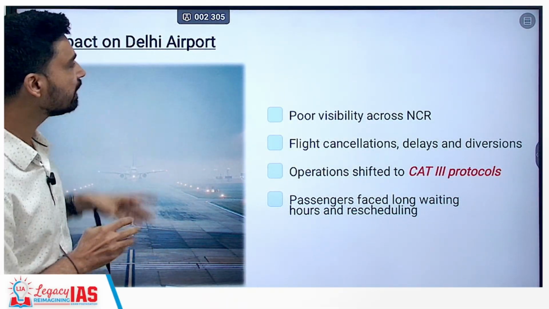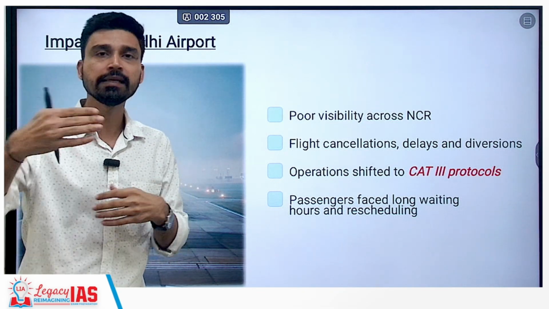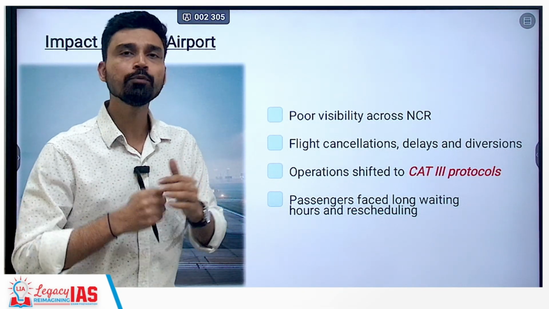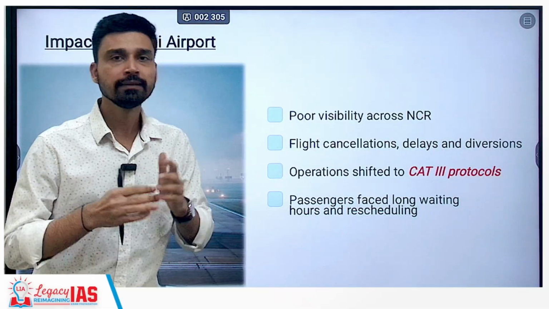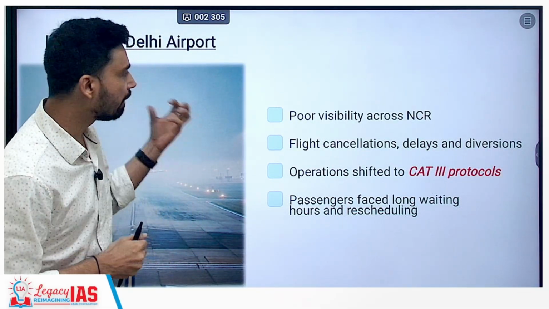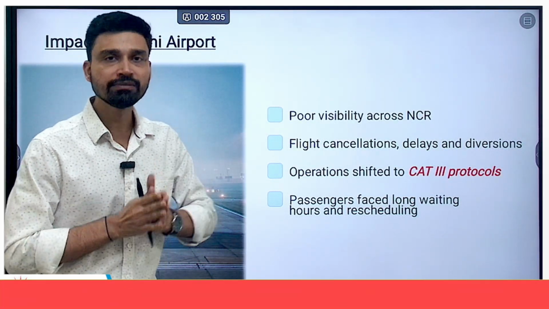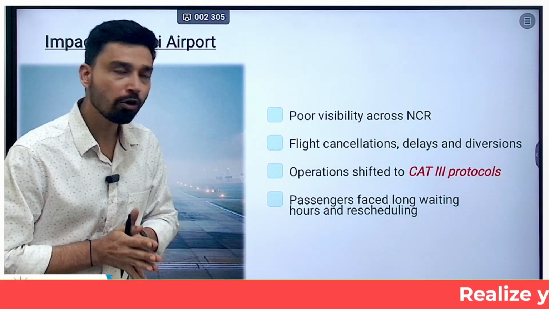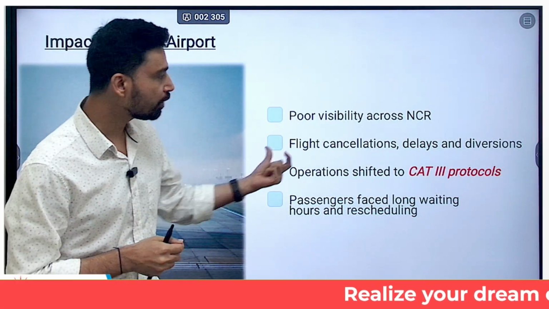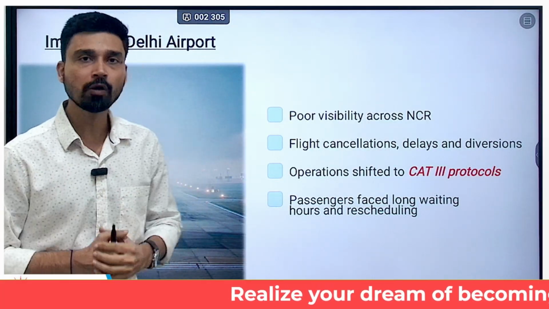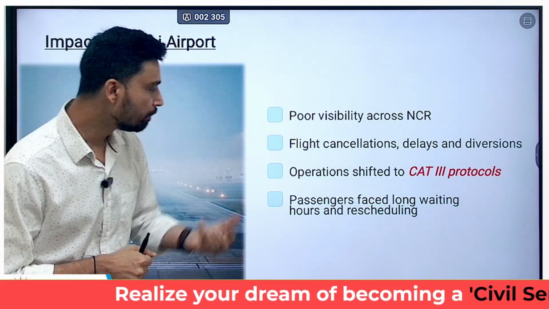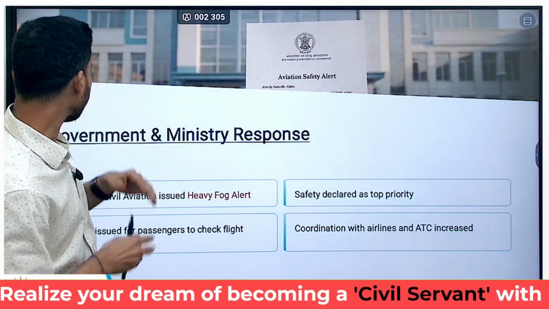Now, the impact on Delhi airport is seen because, out of all the major airports you have in India, Delhi obviously suffers from this problem every winter. Visibility reduces significantly whenever fog or smog-like conditions develop, and operations have shifted to CAT 3 protocols because of the low and poor visibility. So, let us try to understand this in more detail.